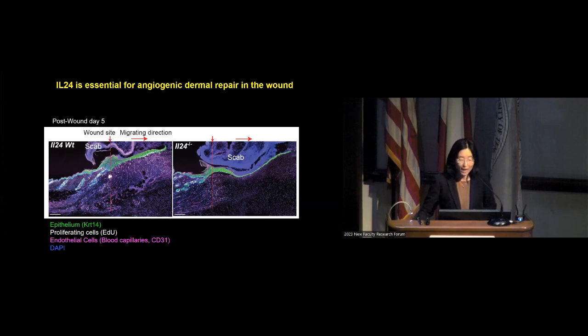However, when you don't have IL-24, the epithelial cells are still able to re-epithelialize through a thinner layer, but the dermal response accompanying it is completely abolished. This suggests that epithelial-derived IL-24 is essential for coordinating the epithelial and the dermal response for tissue-level repair.